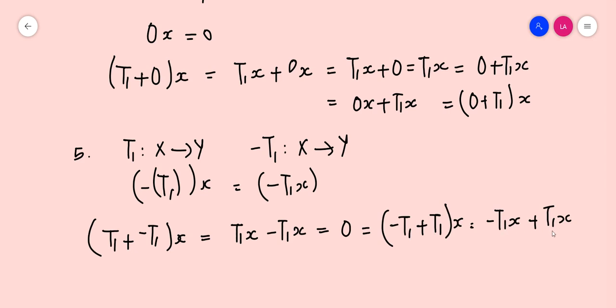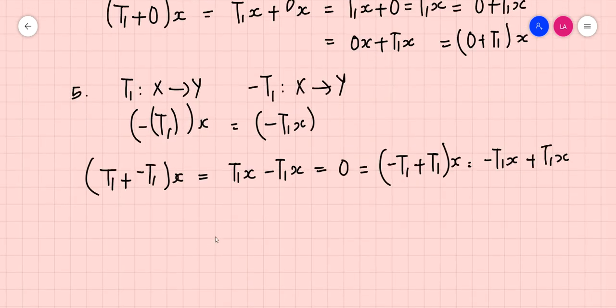Okay, T1x and -T1x are elements of Y. By the additive inverse property of Y, since Y is a vector space, this should be equal to 0. So inverse also exists. So additive properties have all been satisfied.